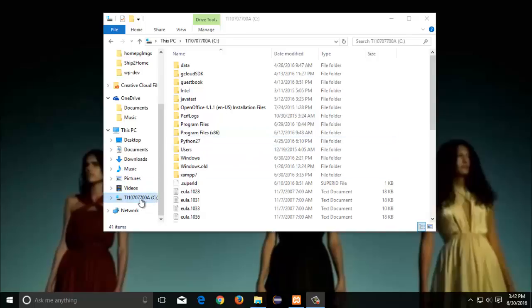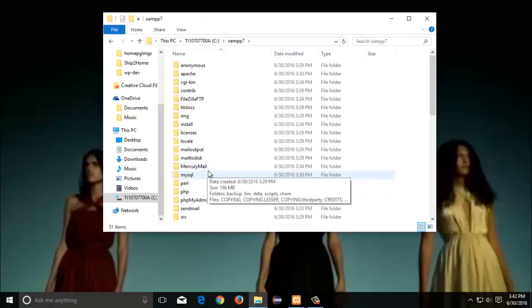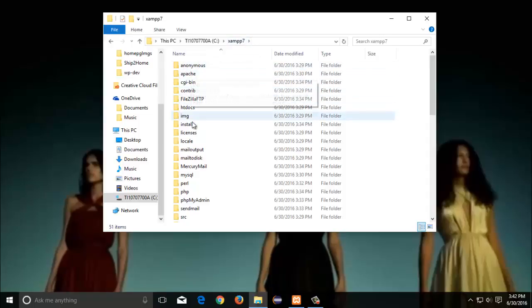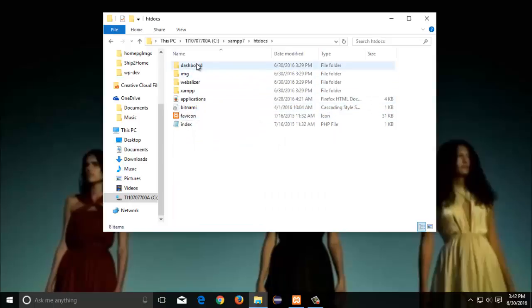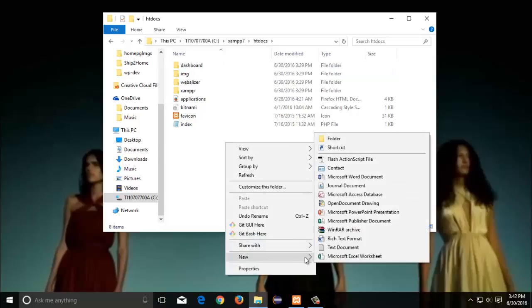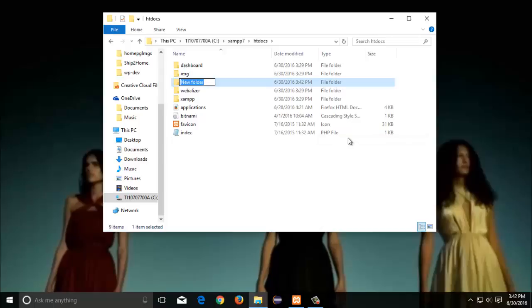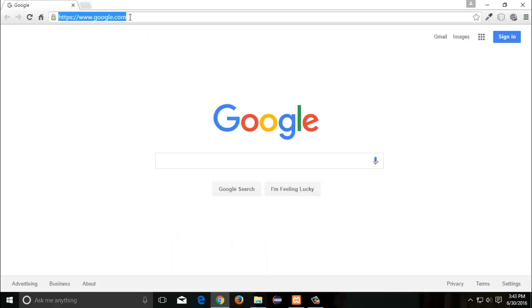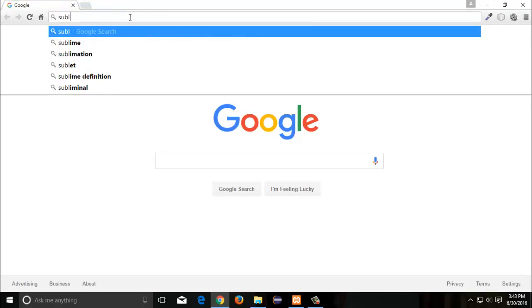In this video, we are going to set up the code editor and create our first web page. First, we will go to XAMPP, and in the htdocs folder, we will create a new folder called HTML5. Once that is done, we will go search for Sublime Text and download and install it.